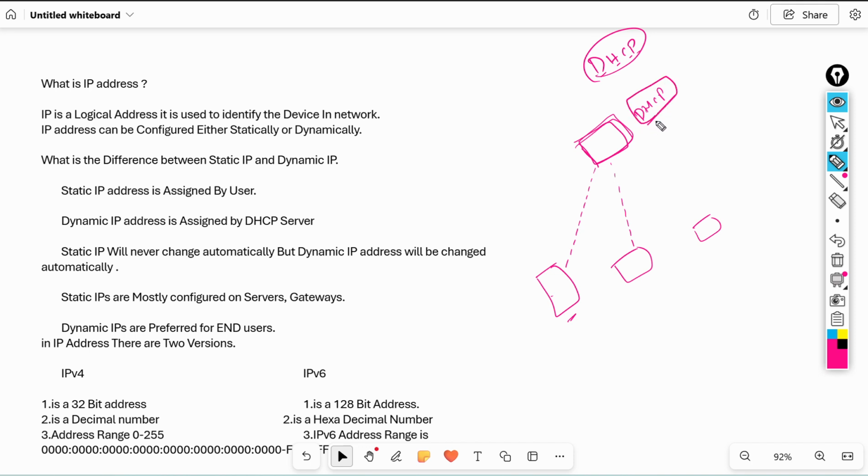DHCP is one service, already inbuilt on every Wi-Fi router. That's why we don't need to configure IP address on every device. Whenever you connect to Wi-Fi, your system automatically gets IP address from the Wi-Fi router. In the Wi-Fi router, we have a service called DHCP, Dynamic Host Configuration Protocol. Remember this point.